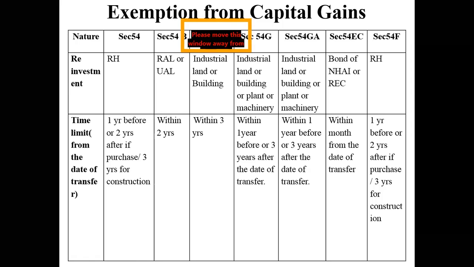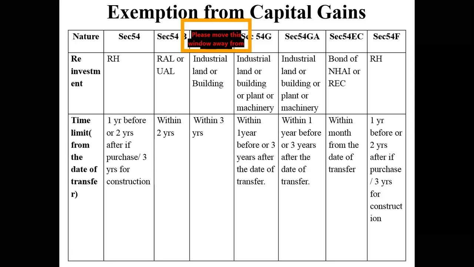Yes, sir. Same case with agriculture land also. I told you I have 40 lakhs of capital gain, but out of these 40 lakhs, I can use this 40 lakhs to acquire 3 acres of land, 2 acres of land, till the time that 40 lakhs is exhausted. Within 2 years, I can use that money. Yes, sir. Are you able to understand?